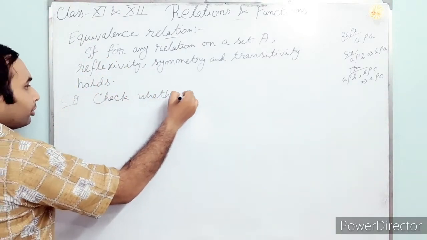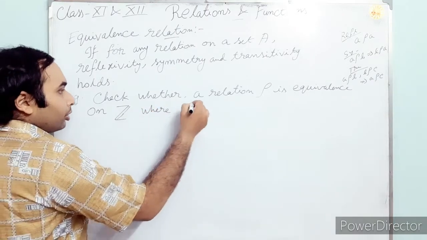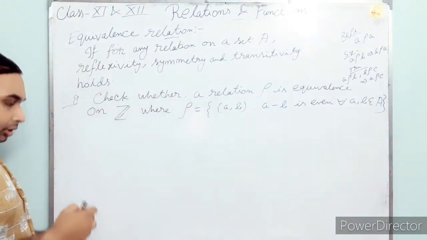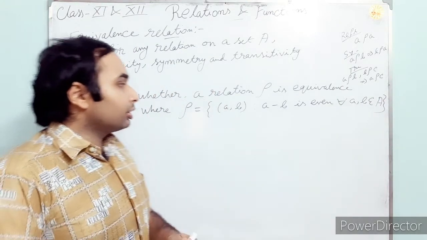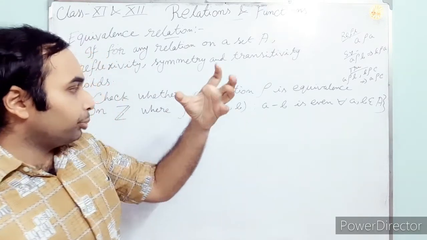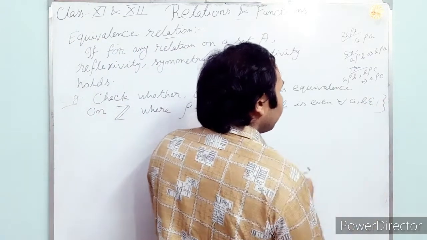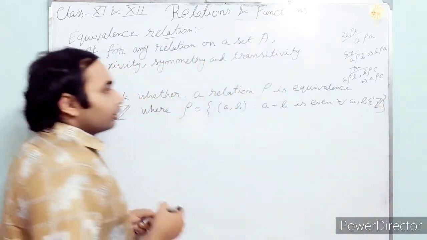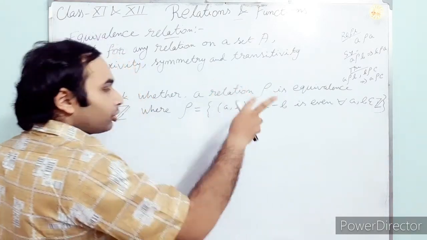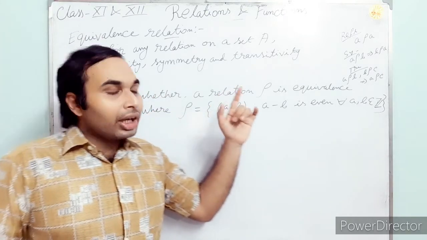Check. In set builder form, the definition of rho is given: we pick two elements from a set, not A actually, that is Z. For two integers, the relation is defined such that if we subtract those two integers, we get an even number. So is this relation an equivalence relation?